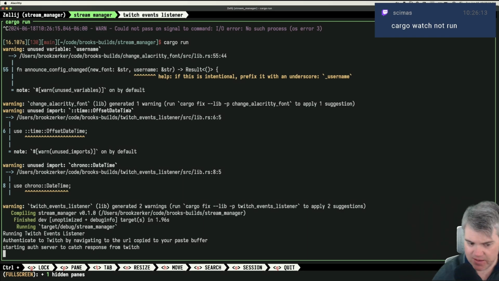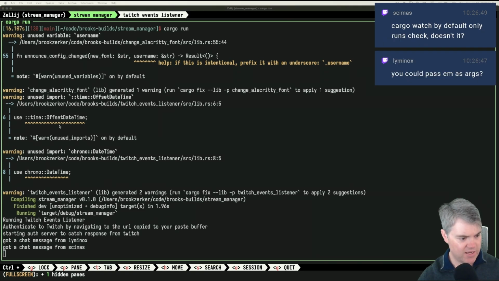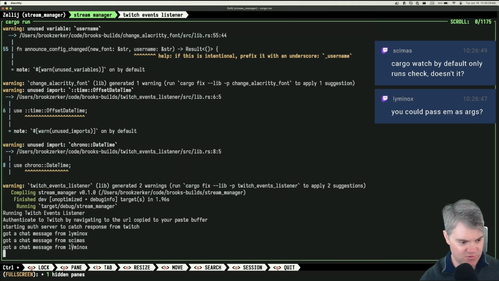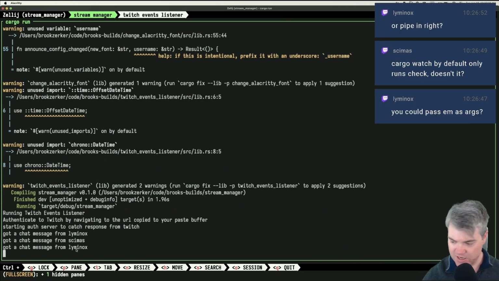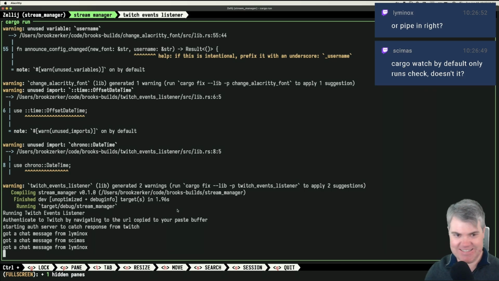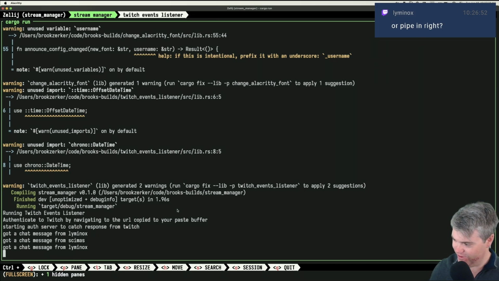Oh, because that's the reason why we can't use cargo run, is because I have some interactive stuff to do. Can I do cargo watch with interactive things like this? Oh, there it goes. Okay, so now we have got a chat message from Limanox, Skimmis, Limanox. Okay, excellent. All right, so it's working. We are only an hour into stream, and I've got ourselves in basically a bare working state, so we can start working. That's normal for coding, right?